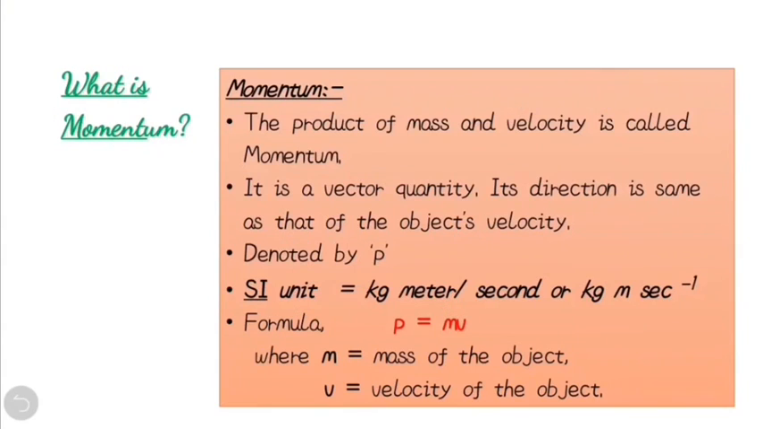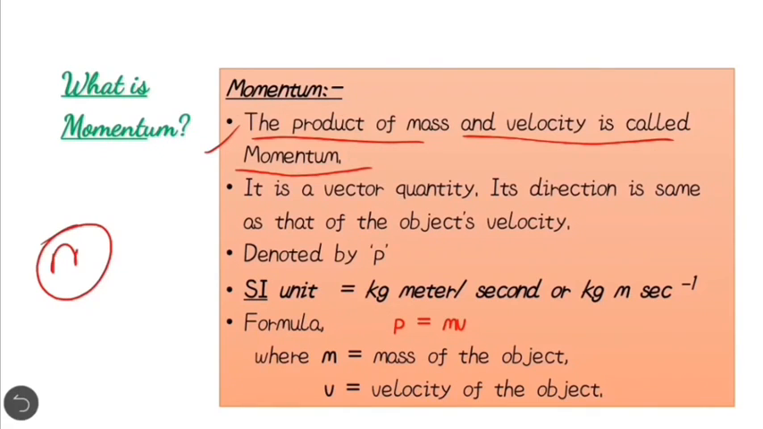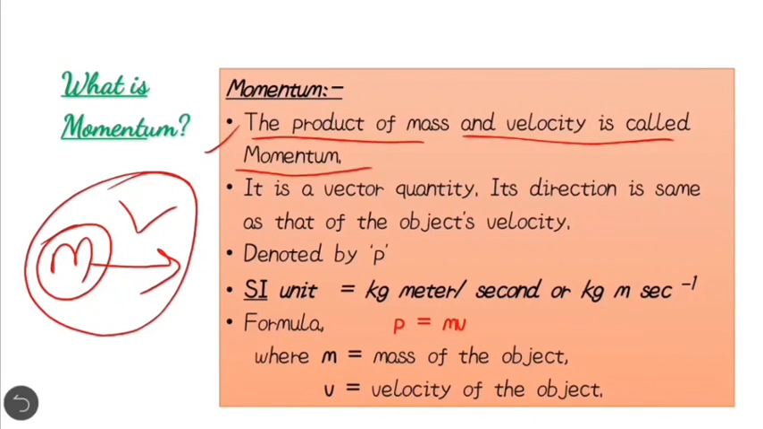Before studying the second law of motion, the first topic that arises is momentum. So what is momentum? Momentum is the product of mass and velocity of an object. It means if an object has mass m and it is moving with a velocity v, then the product of mass and velocity is known as momentum.